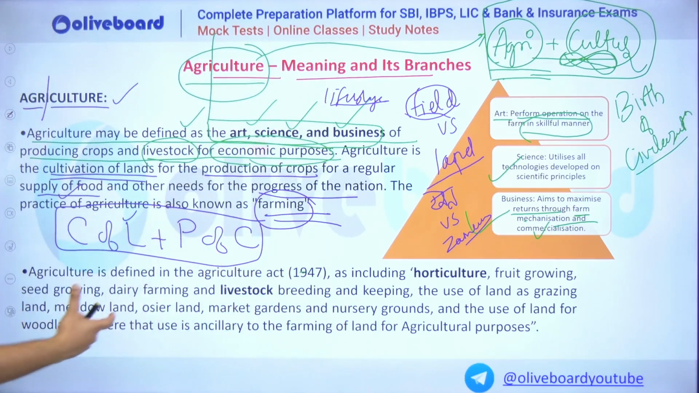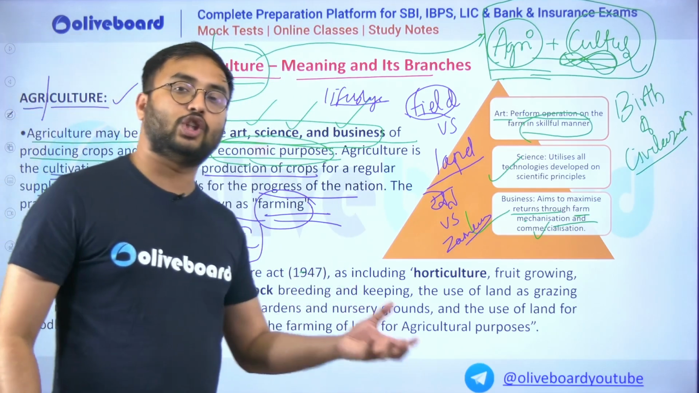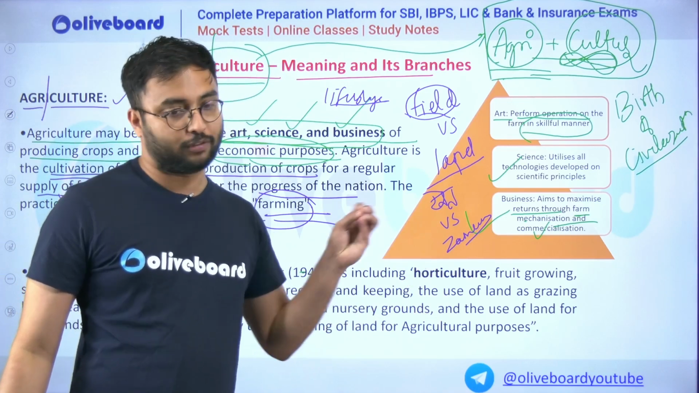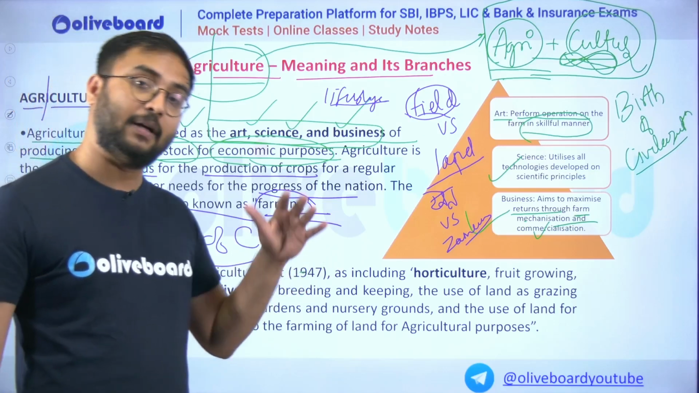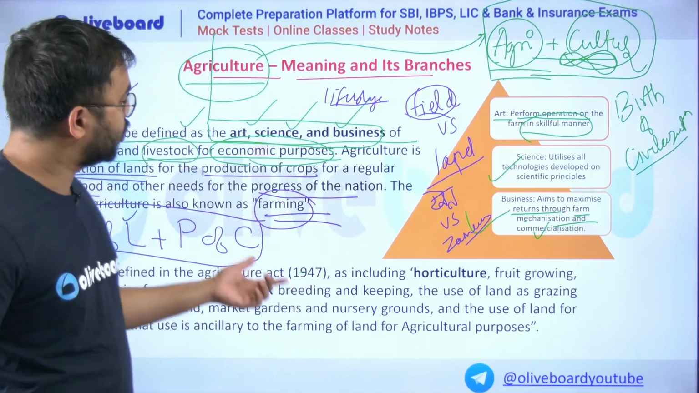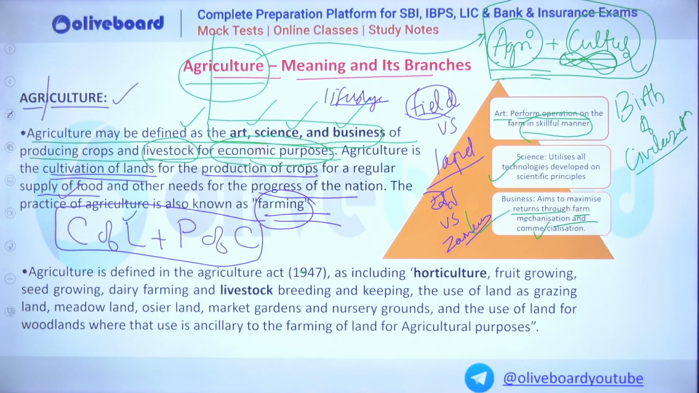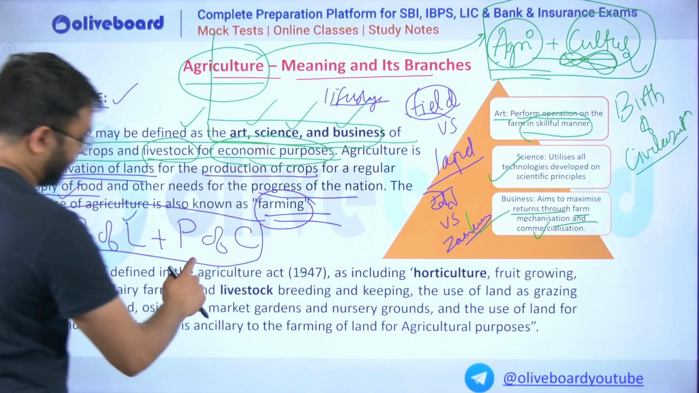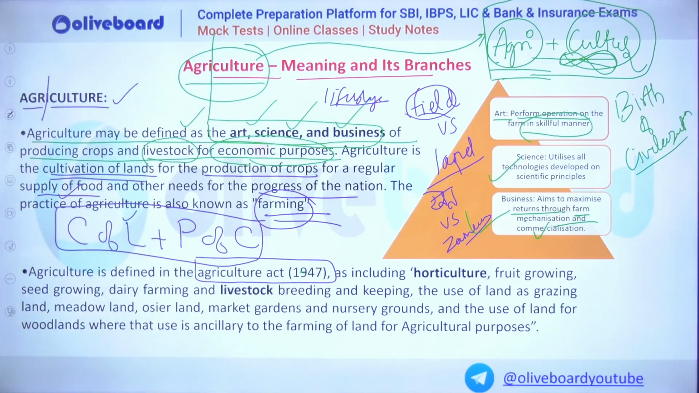Because a farm is nothing but an essential property related to occupation for a farmer who is completely dependent on agriculture for his occupation. So that is also called farming. Now there is a definition of agriculture which has been given by a legislature, which is the Agricultural Act of 1947.